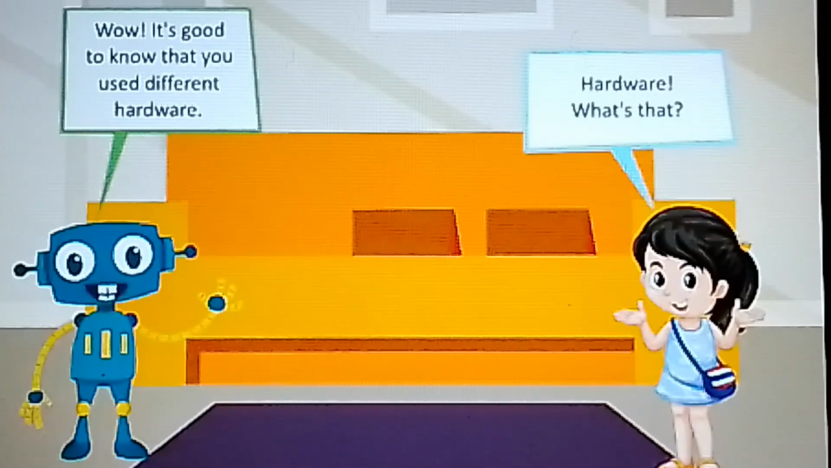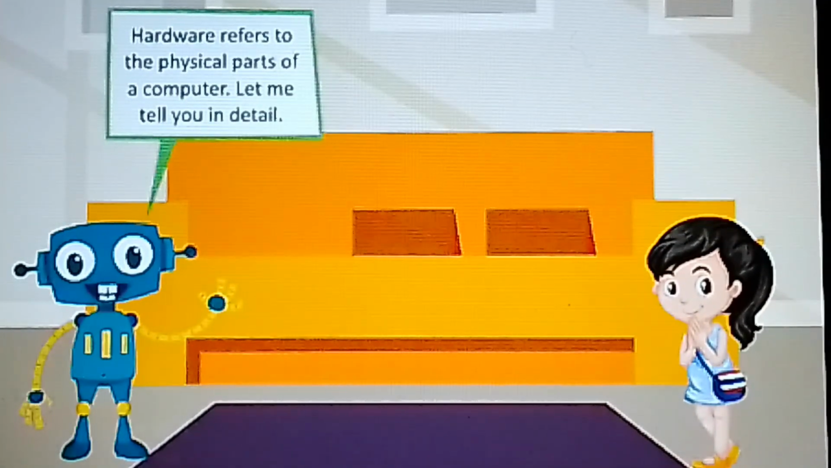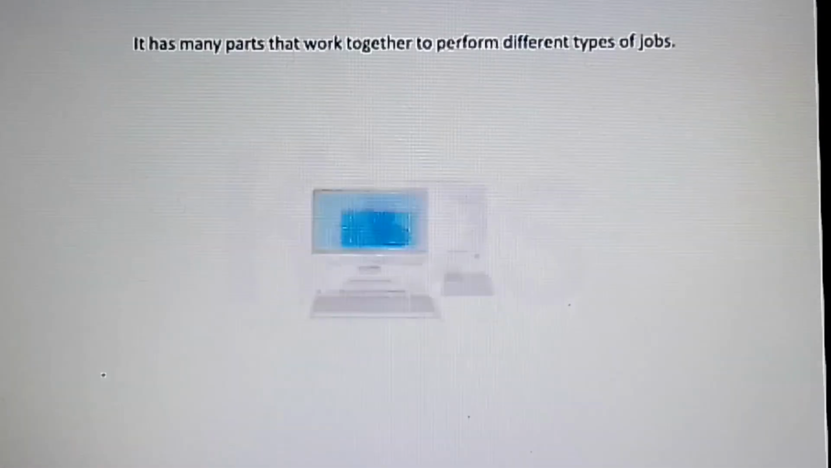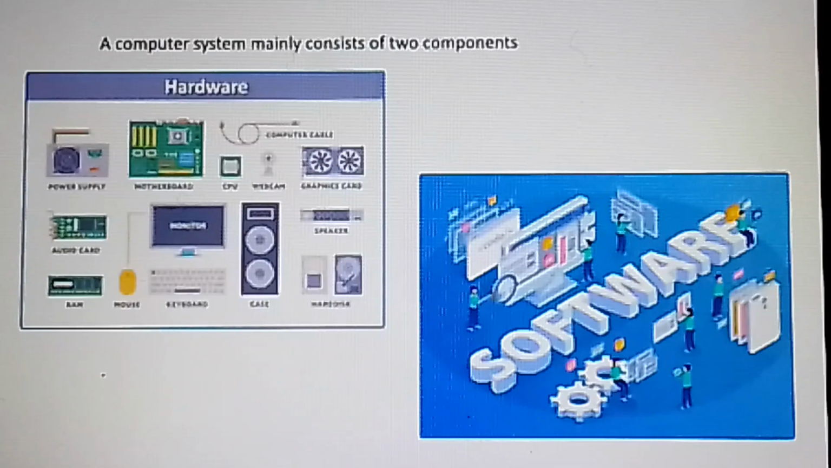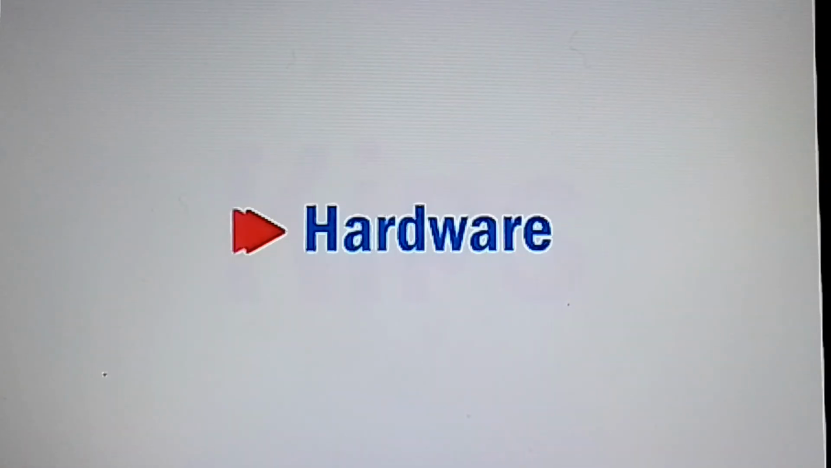Hardware? What's that? Hardware refers to the physical parts of a computer. Let me tell you in detail. A computer is an electronic machine. It has many parts that work together to perform different types of jobs. A computer system mainly consists of two components, hardware and software. Let us first discuss hardware.